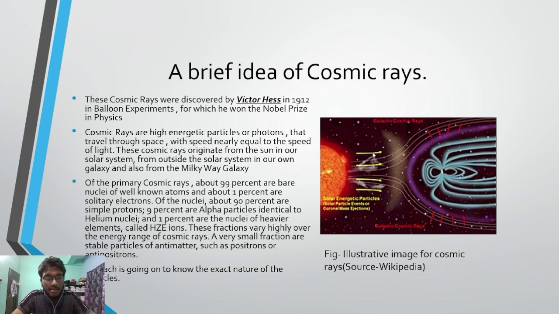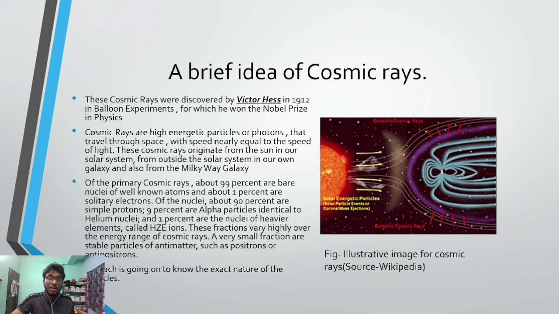So let's again come to the nature of cosmic rays. Well, we cannot say much about the nature of cosmic rays. It's not discovered yet. To be frank, it's not discovered yet. But we can merely say that cosmic rays are 99% nuclei of well-known atoms and 1% solitary electrons, high energetic particles. About 90% are simple protons, 9% are alpha particles identical to helium nuclei, and 1% are nuclei of heavier elements called HZE ions.